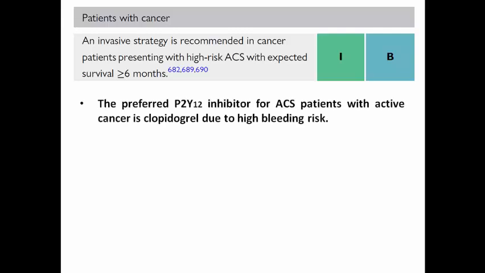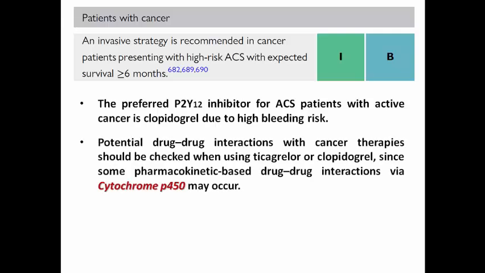The preferred P2Y12 inhibitor for acute coronary syndrome patients with active cancer is clopidogrel. Due to the high bleeding risk in those patients, especially those with colon cancer, prasugrel and ticagrelor are not preferred. Also, they have potential drug-drug interaction with the cancer therapy via the cytochrome P450. That's why clopidogrel is preferred.